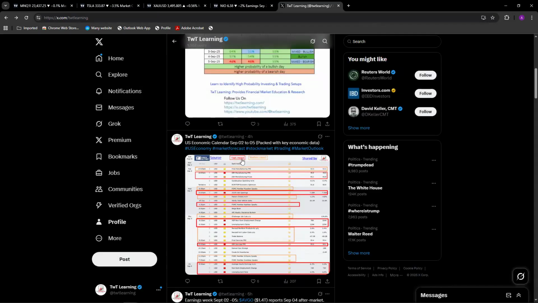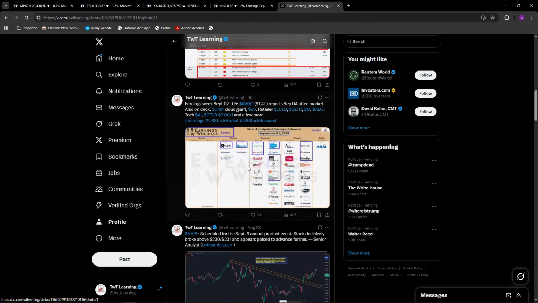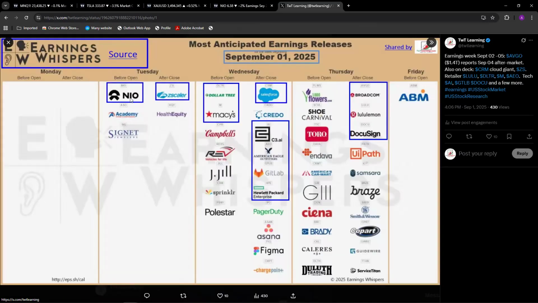Then we look at the earning calendar. So we have NIO, Chinese EV maker, before market, Zscaler, cloud computing, Dollar Tree, Macy's retailer, then CRM, again cloud technology, then AI, American Eagle, retail, GitLab technology, Hewlett Packard.